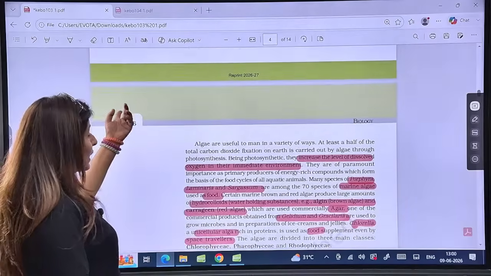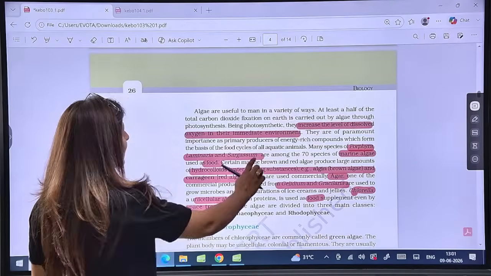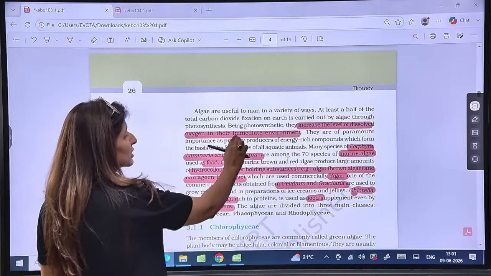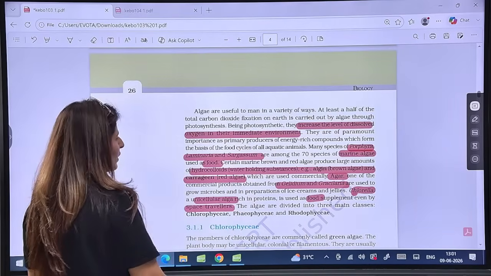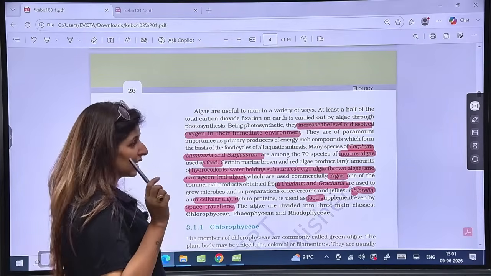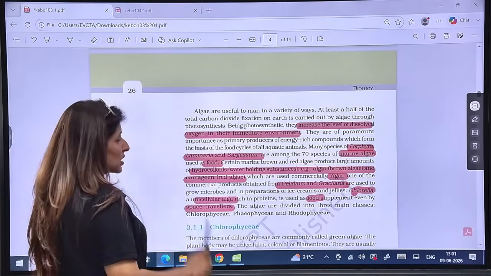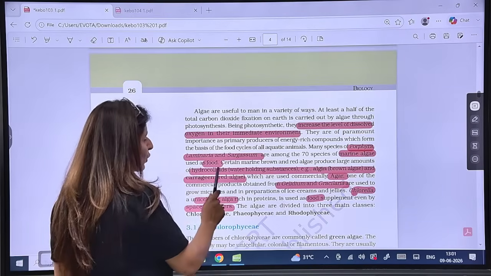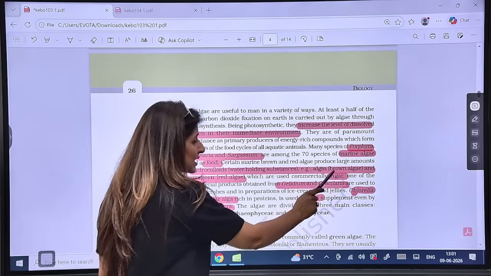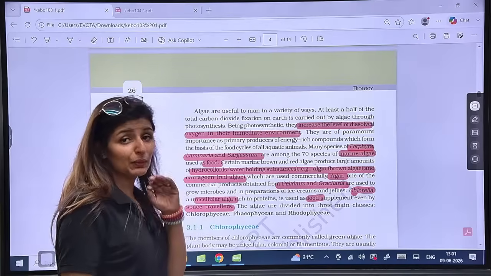Now, algae, very important paragraph. See, increase the level of DO, dissolved oxygen, in the immediate environment, number one. Then porphyra, laminaria and sargassum, they are among the 70 species of marine algae which are used as food. Then hydrocolloids, water holding substances, algin from brown algae. Carrageen gives us red algae. This is already a PYQ.